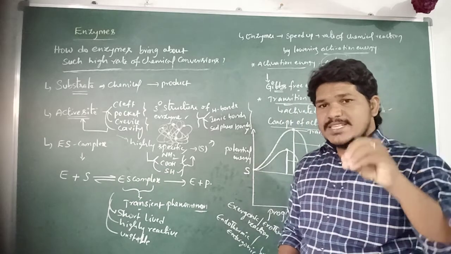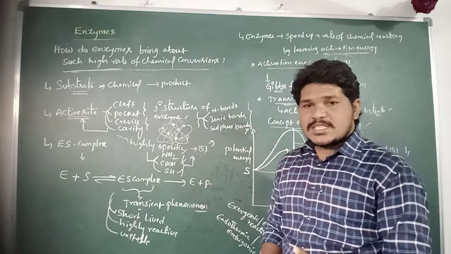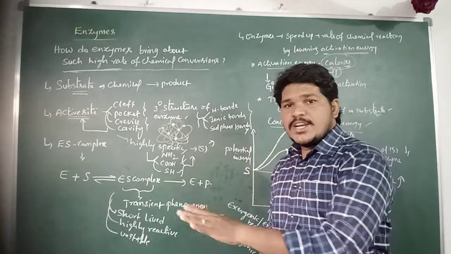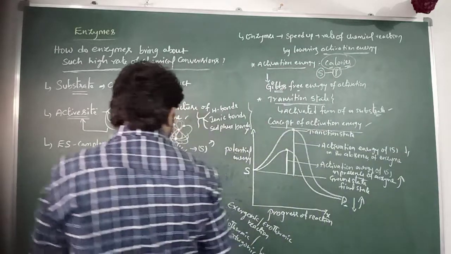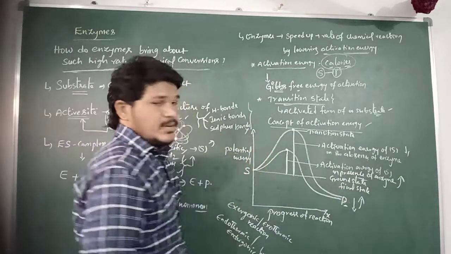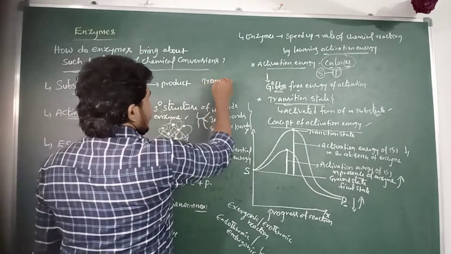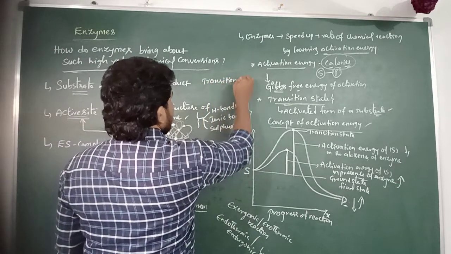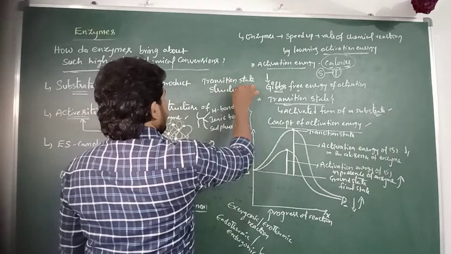So at the enzyme substrate complex, the substrate molecule can modify its structure for its conversion into the product. That kind of structure is referred to as the transition state structure of the substrate.